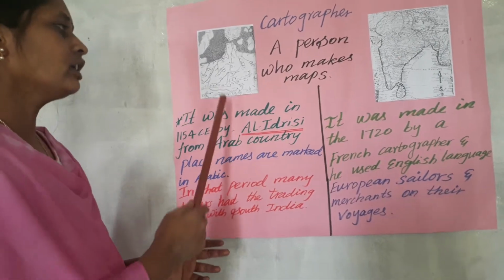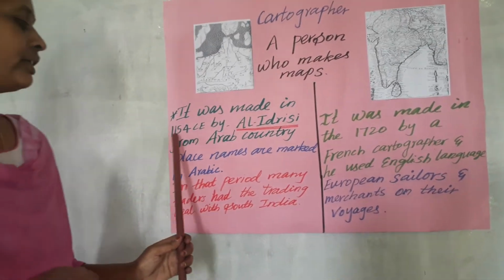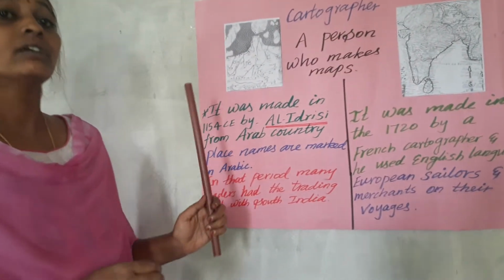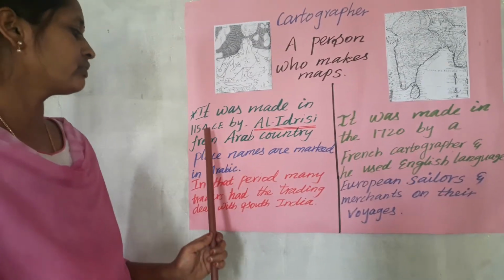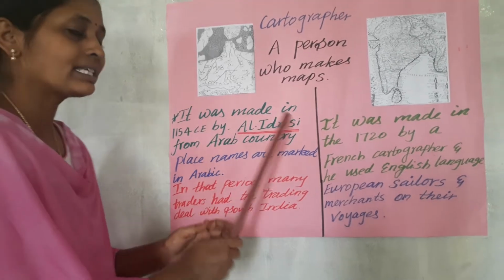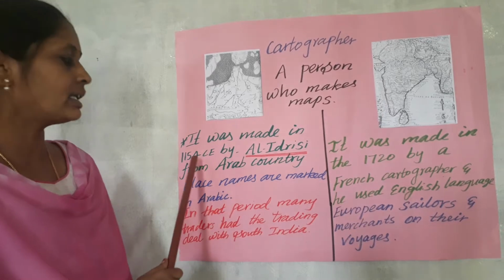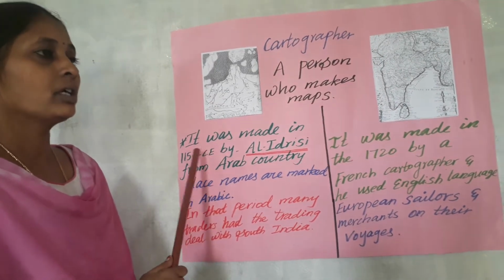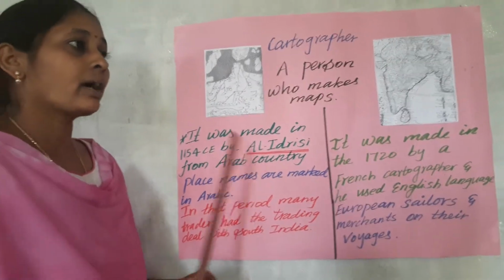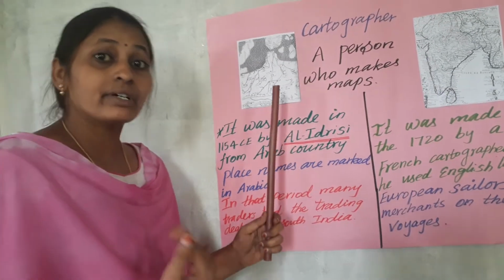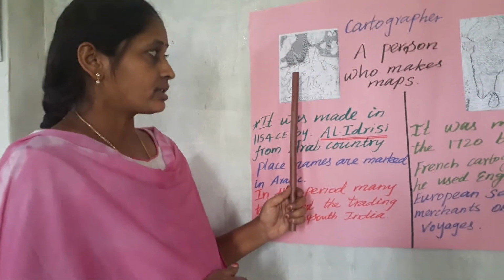He drew this map in the year 1154. 1154 CE, where CE means common era. Why am I giving this information? In those days, around 1154, 1100, many Arab traders were coming to South India for trading purposes.